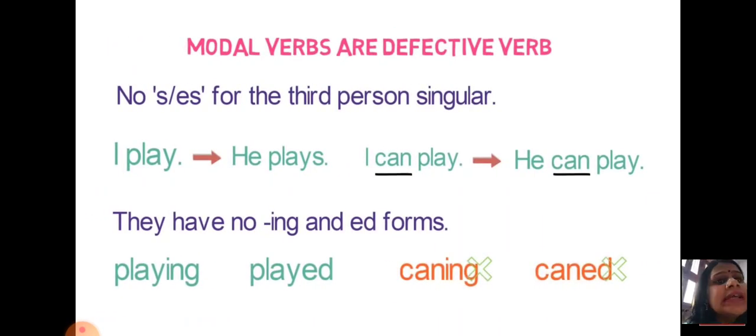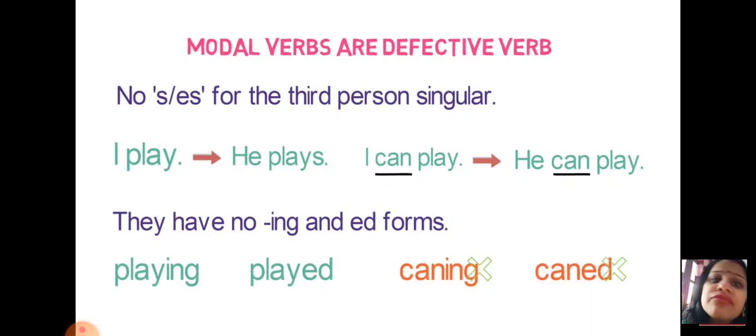Now let us see one more thing about modal verbs and defective verbs. These are also called defective verbs. Why? Because in most verbs you have seen that we usually add s, es, ies according to our subject. If our subject is singular, then we make our verb singular by adding s, es, ies. If our subject is plural, we make our verb plural by removing s, es, ies.